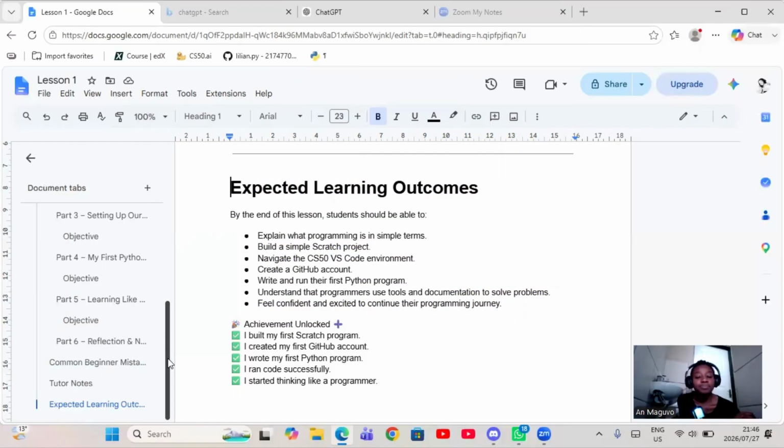Okay, my last thought is I hope and I wish you guys all the best with your Python journey. It's going to be hard, but don't give up.